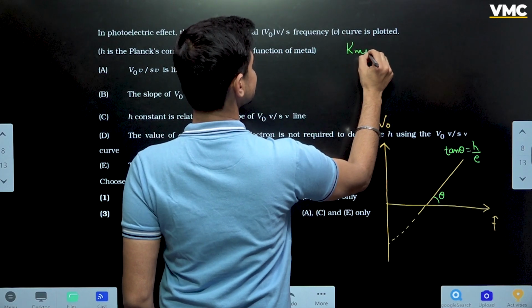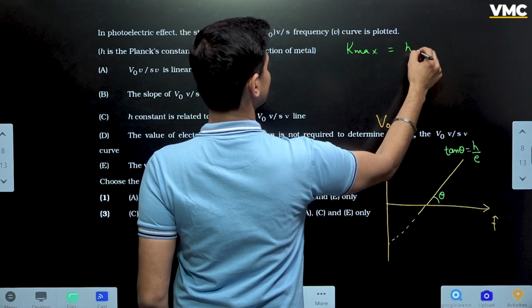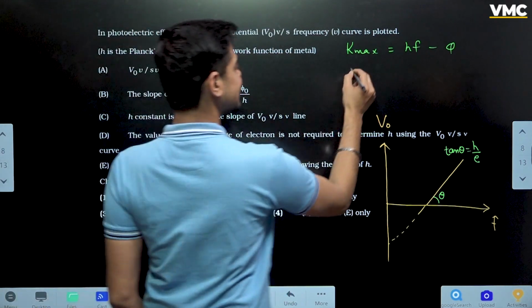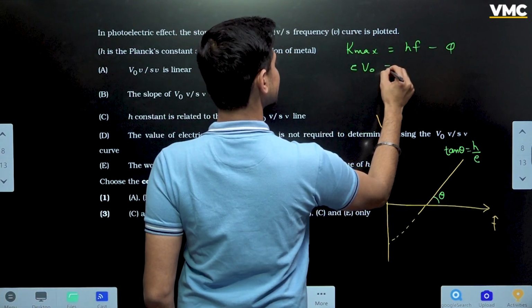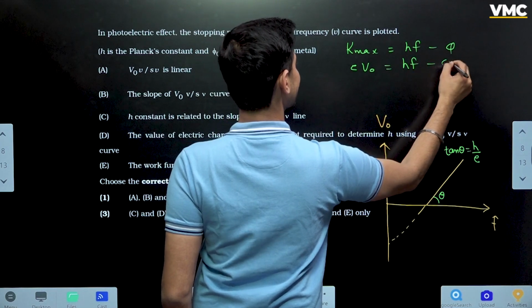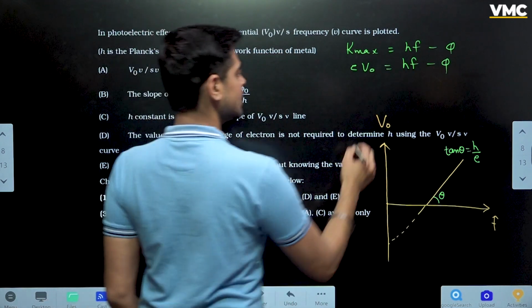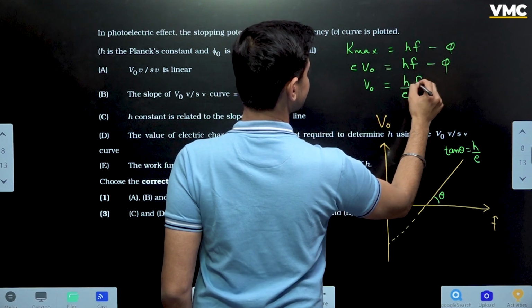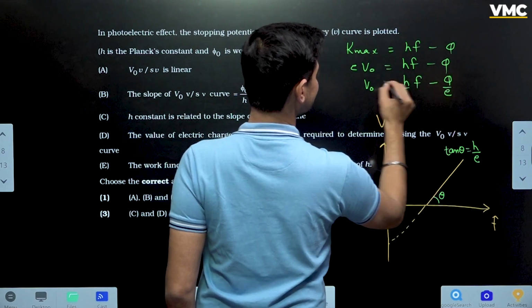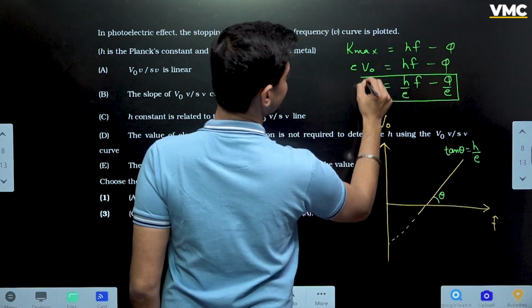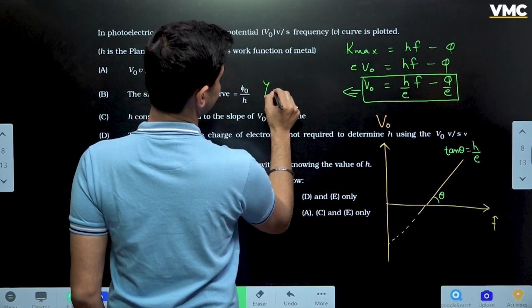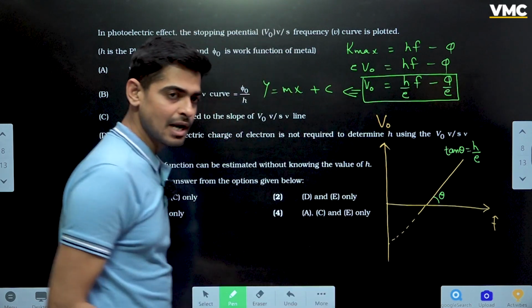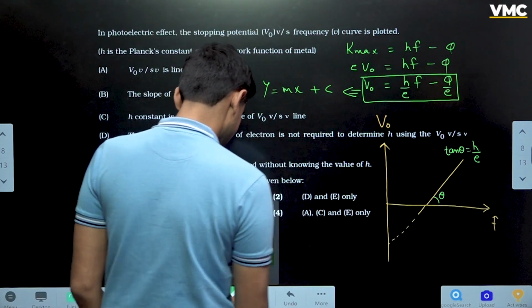See, K max is equal to hf minus phi. What is K max? eV naught is equal to hf minus phi. What is V naught? h by e into f minus phi by e. Just comparing it with y equals mx plus c, we get this graph, we get slope, we get this coordinate.